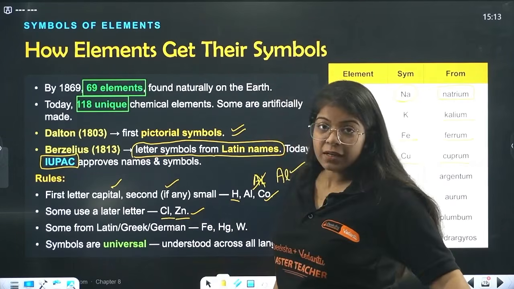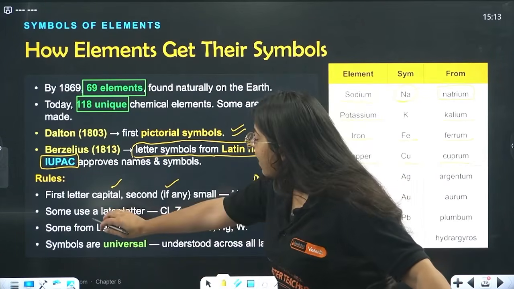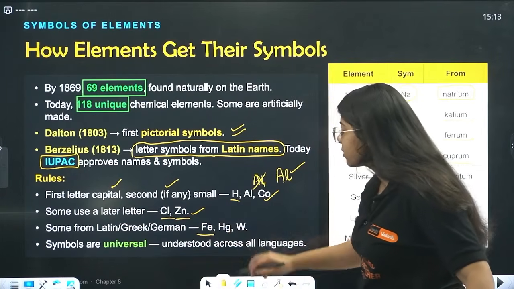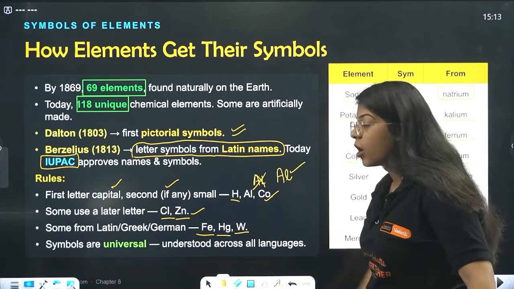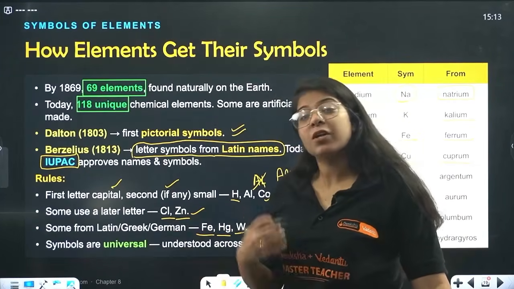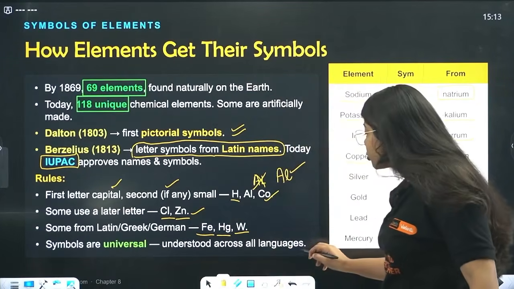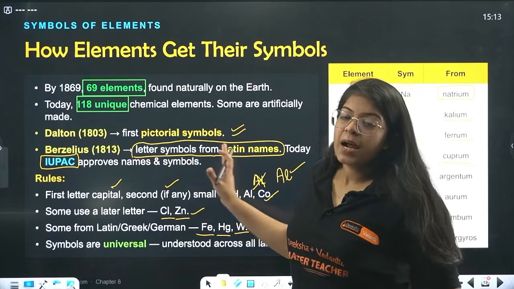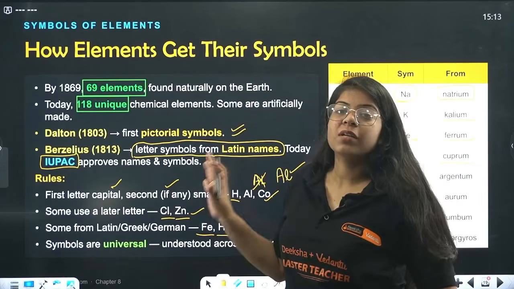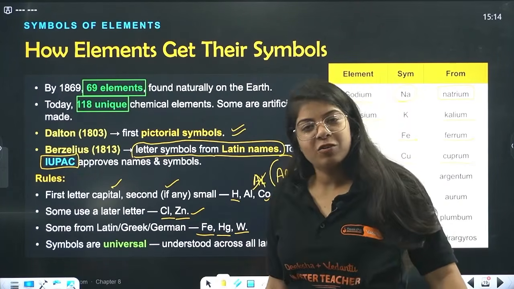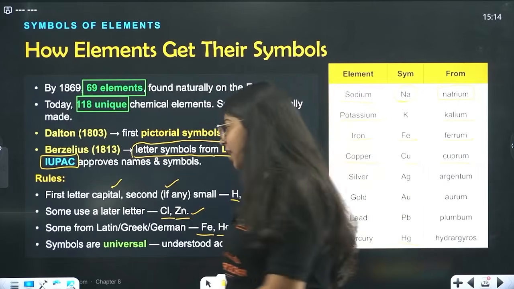Okay, done. Then we have this, some from Latin, Greek, German, ferrous. This is mercury, this is your tungsten. Done. Then we have symbols. These symbols are universal, they are understood across all languages. Even in German, if you say I want some aluminium, they'll give you aluminium only.